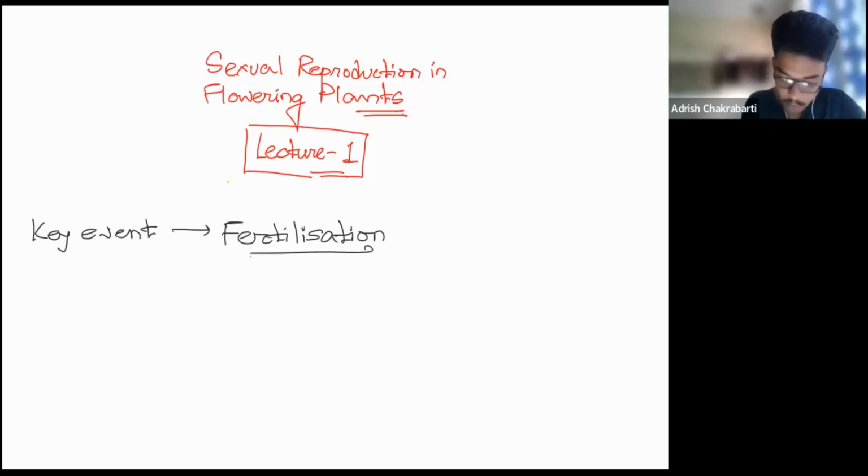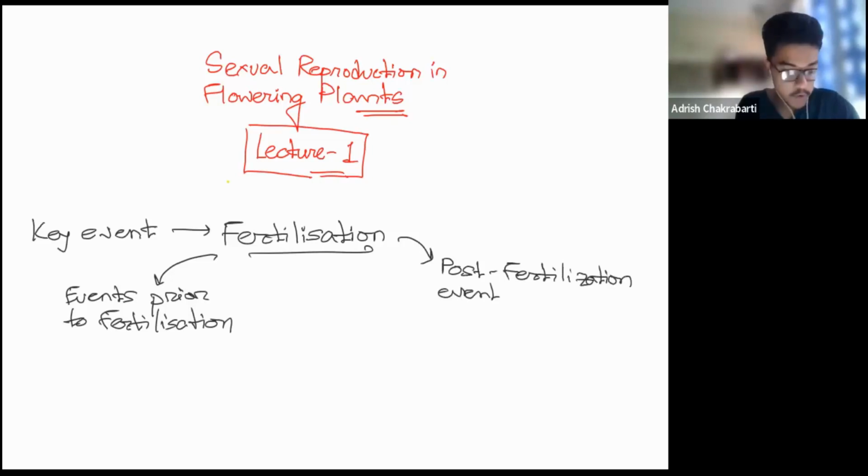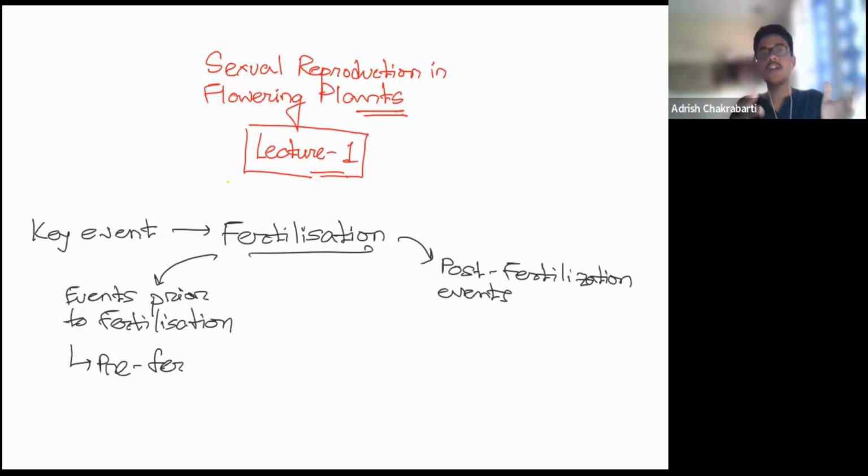Taking fertilization as the center point, we have the events prior to fertilization, and next we have the post-fertilization events. So what are we going to study in events prior to fertilization? The pre-fertilization changes. What exactly are pre-fertilization changes? The organism, during its growth and maturation phase, undergoes certain developmental changes, which adapt it so that it can proceed in the process of fertilization. These come under the pre-fertilization changes.